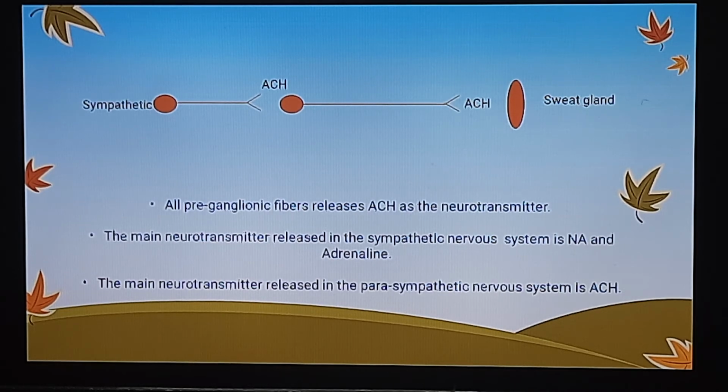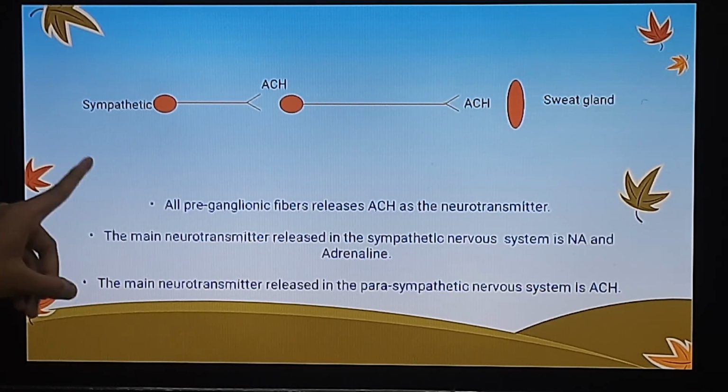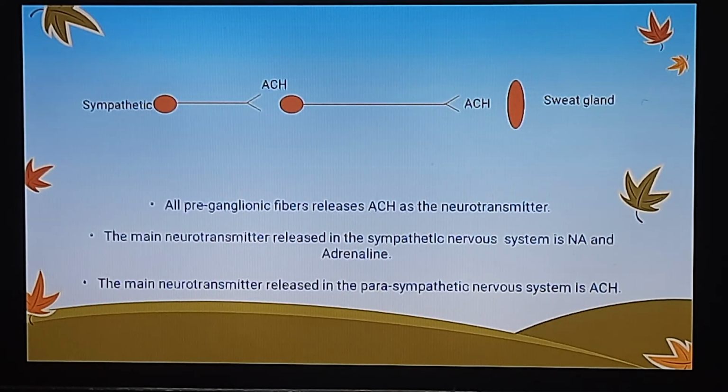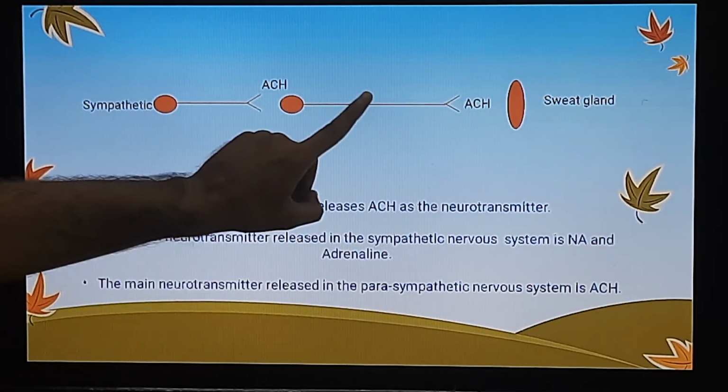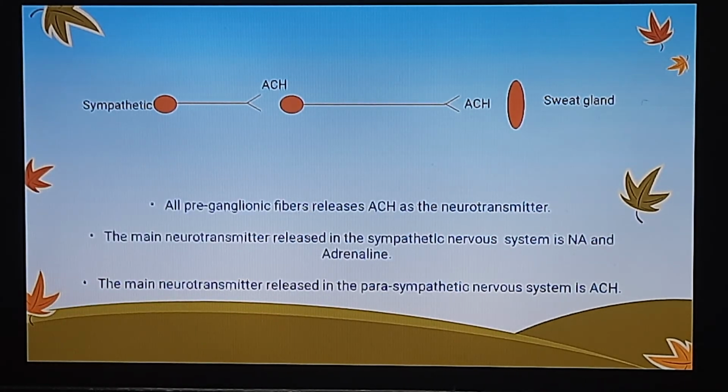And we just learned an important exception: the sympathetic nerve fibers that innervate sweat glands do not release noradrenaline, they mainly release acetylcholine. And the main neurotransmitter released in our parasympathetic nervous system is acetylcholine.